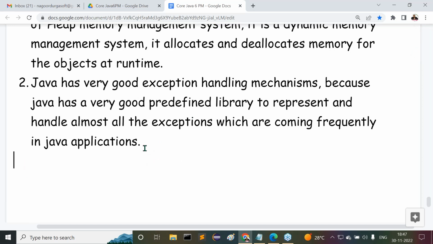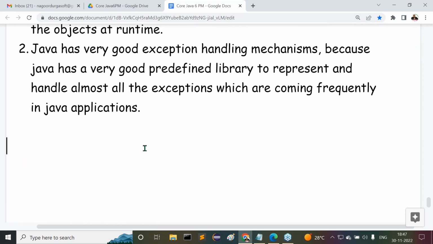Next one. After understanding robust, what is the next point? What is the next feature we have to understand here? It is dynamic programming language. So there is no need to discuss anything about this point.